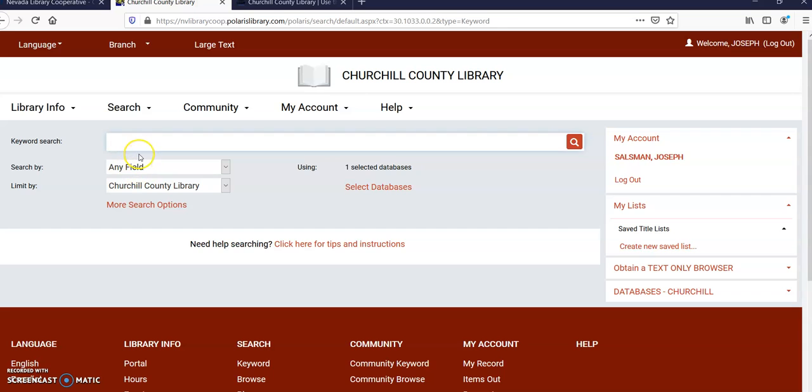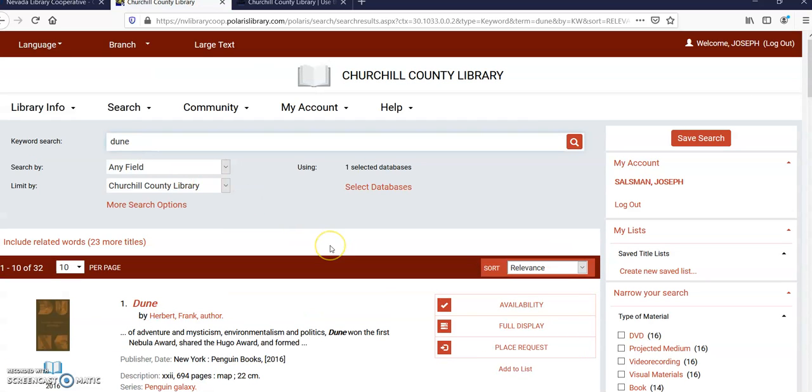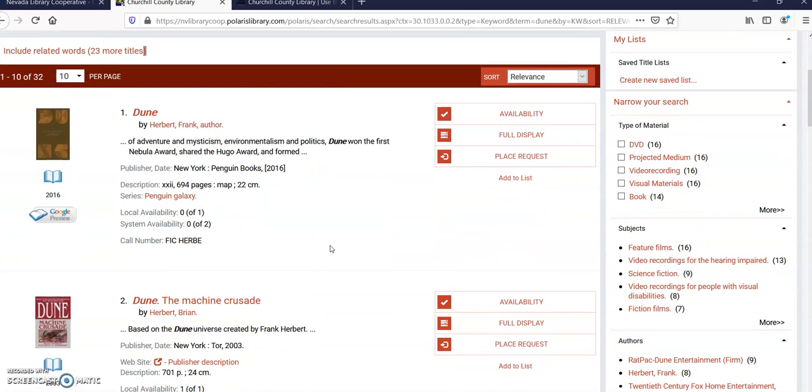So here we are in the catalog, and let's say I want to read Dune. I'll search for it. Okay, so this one turned out pretty well. You can see local availability. That means whether it's in our library, and system availability is throughout the whole borrowing cooperative. So if I wanted to, I can just place a request right here.